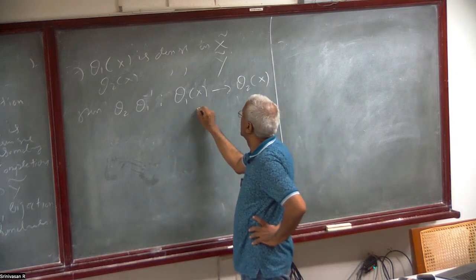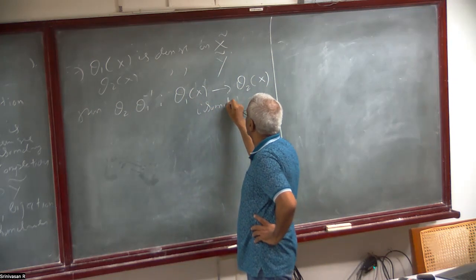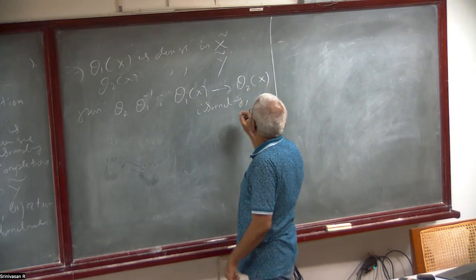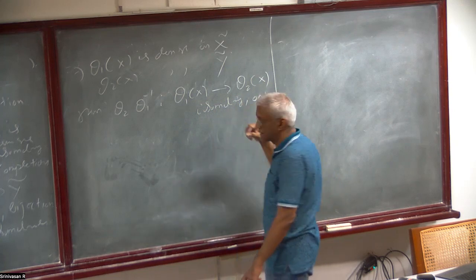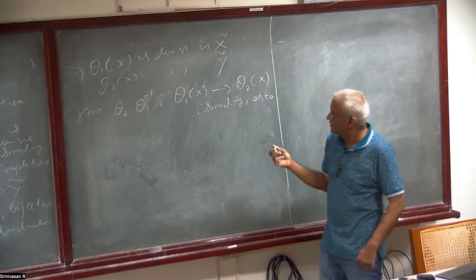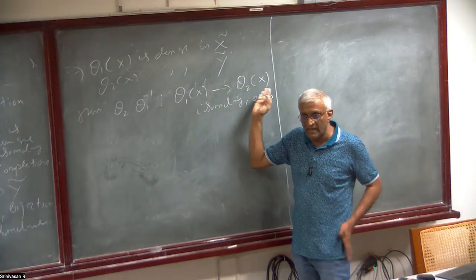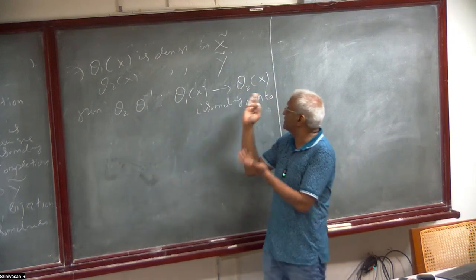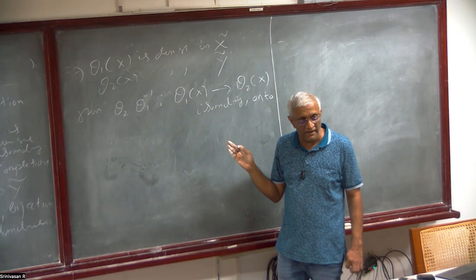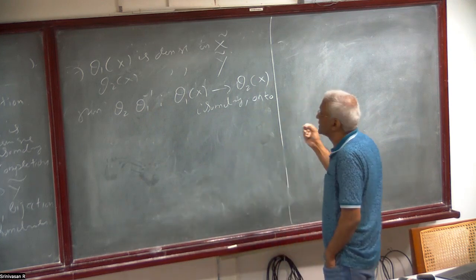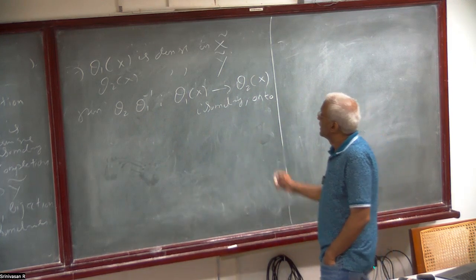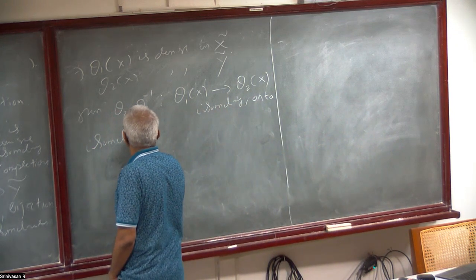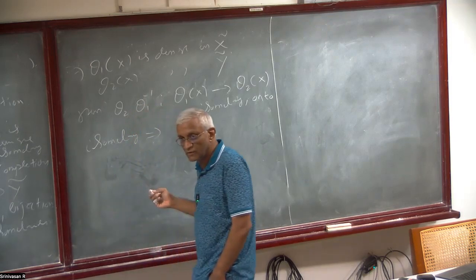And it's an isometry, and it's onto, a bijective isometry, right? It's onto because theta 1 inverse will bring us to X, and theta 2 will act on that and give theta 2 of X. So it's clear, it's an isometry and it's also onto. And isometry implies what? Uniformly continuous.